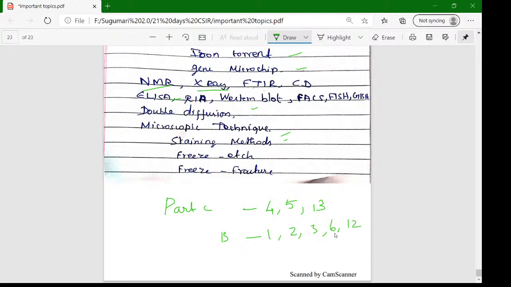Why I mention this is because these topics are very easy and focused topics in CSIR exam preparation. The remaining units we can expect are units 7, 8, 9, 10, 11. These 5 units are also important, but we will study specific selective topics.